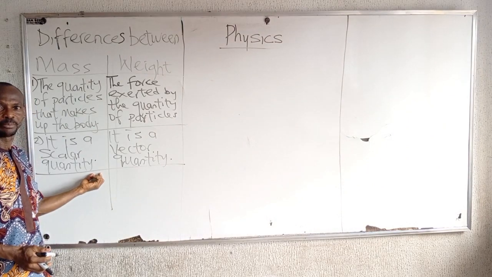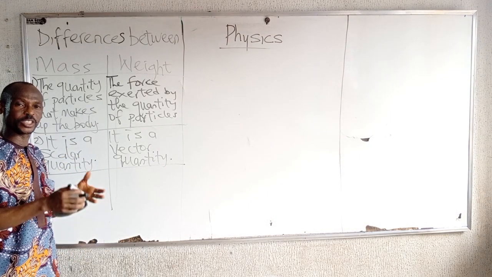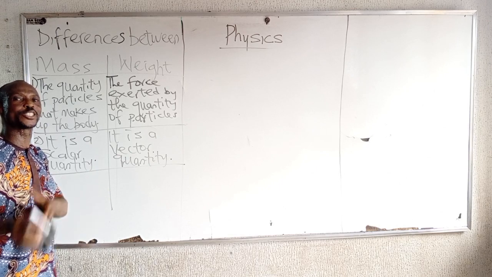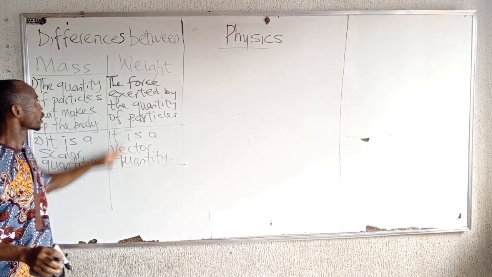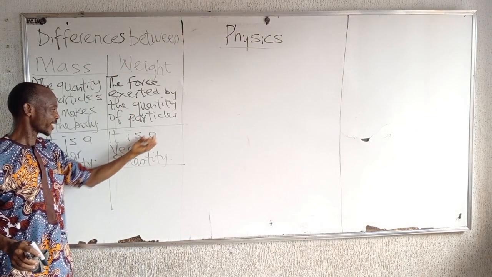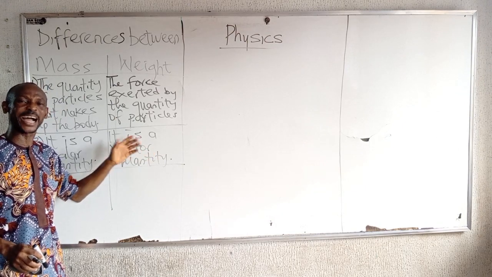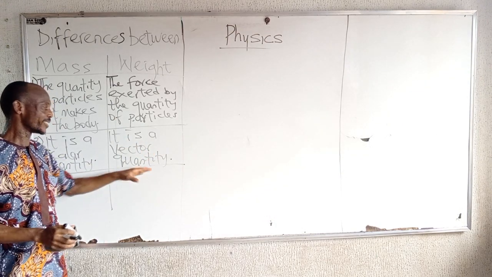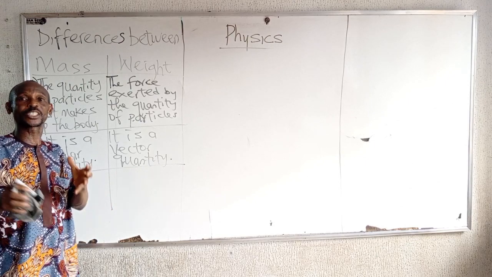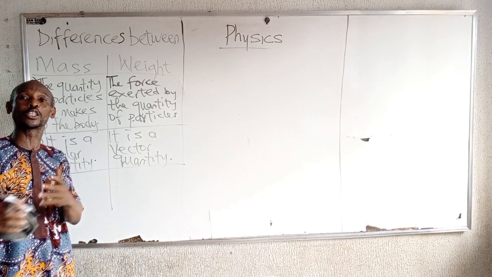Quantity. Mass is a scalar quantity. Scalar quantity means quantities that have only magnitude. They are not described by direction. But our weight, it is a vector quantity. Vector quantities are quantities that have both magnitude and direction. They have both size, amount, and they also are described by what?